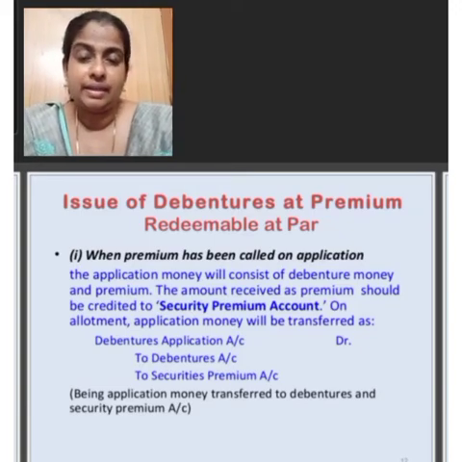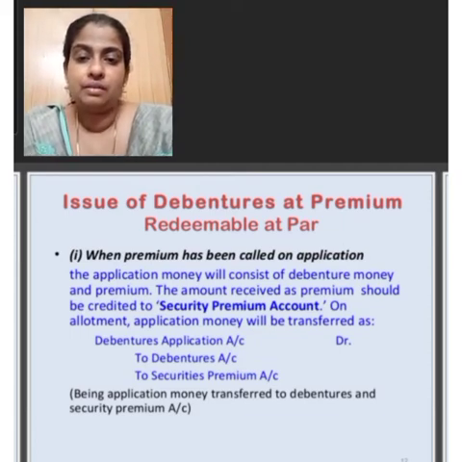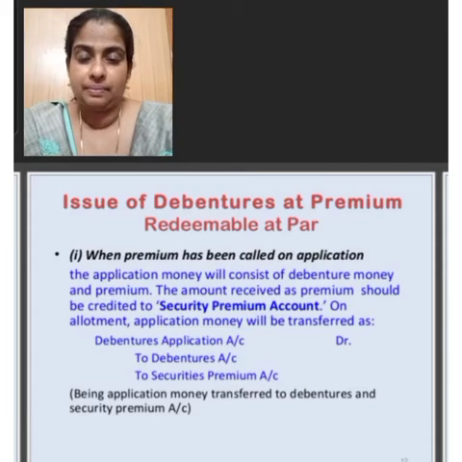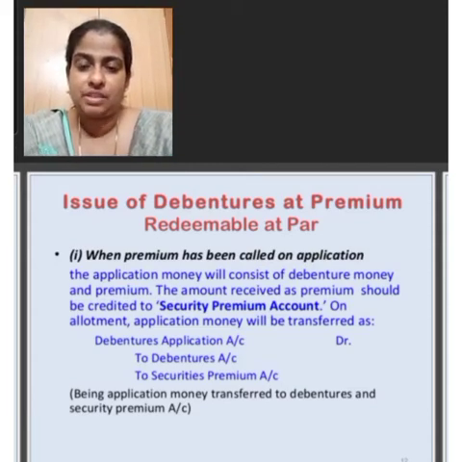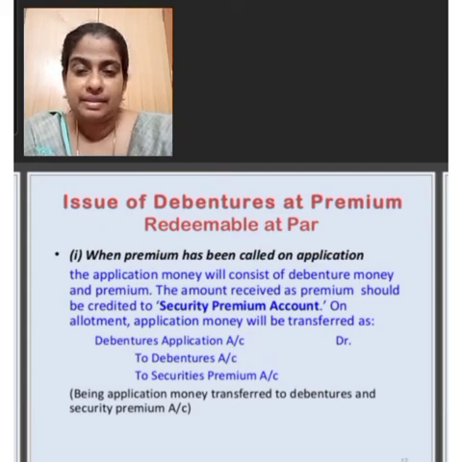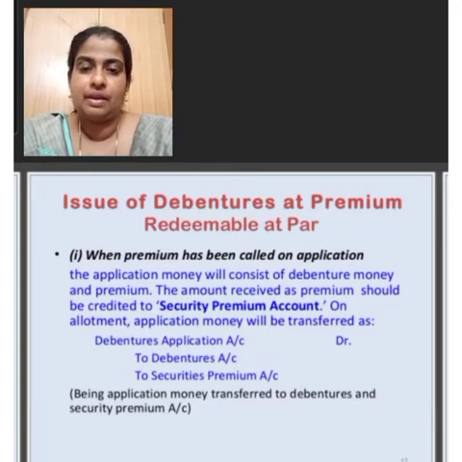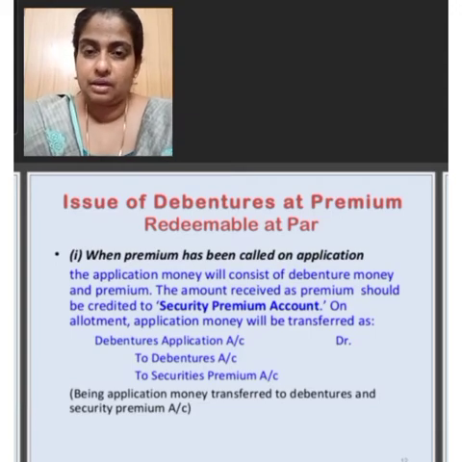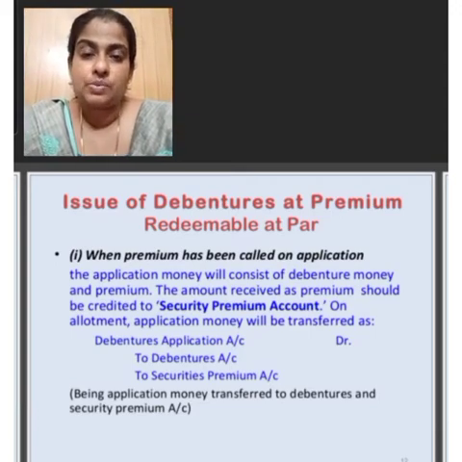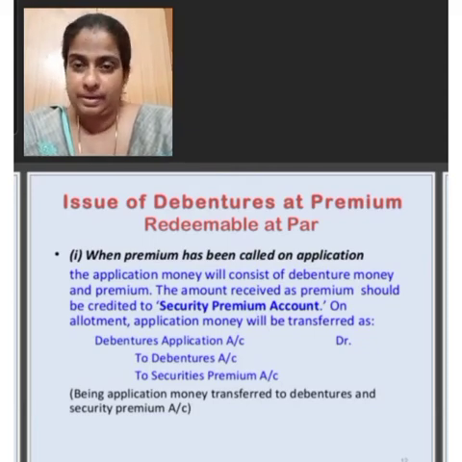Now we are going to study the important journal entries to be passed in the books of the company when debentures are issued at premium and redeemable at par. For this purpose, first we want to pass the journal entry for the issue of debentures. The entry will be bank account debit to debenture application account. The amount transferred to bank account and debenture application account equals the number of debentures issued into issue price.